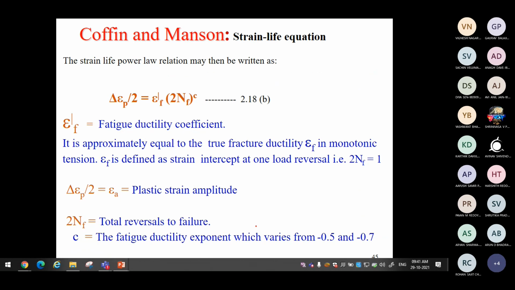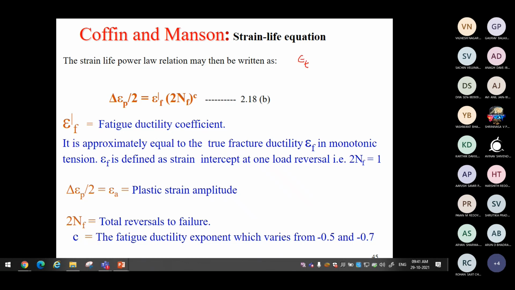Similar to the Basquin equation, in the plastic region, Coffin and Manson showed that we can relate the plastic strain amplitude to the life. Elastic strain amplitude to the life is straightforward, the Basquin equation itself.